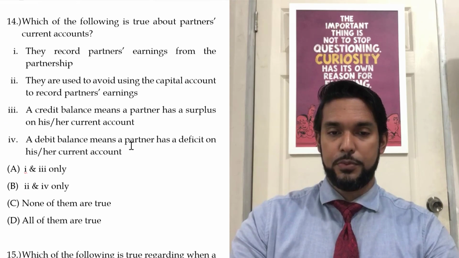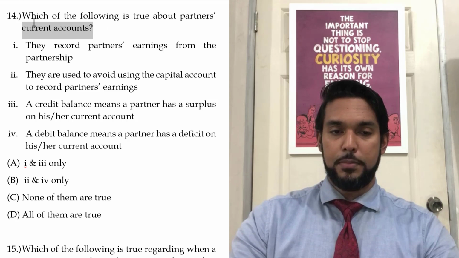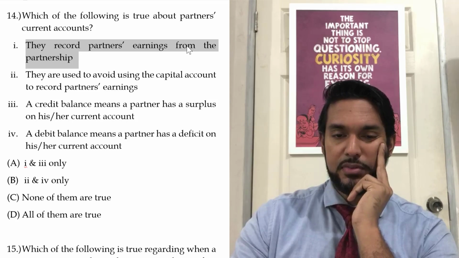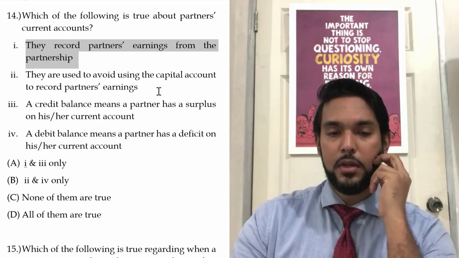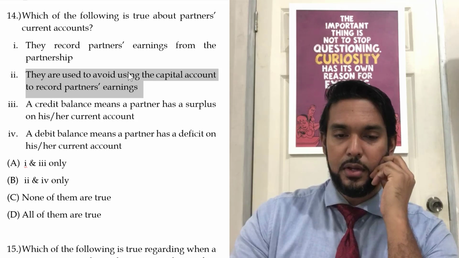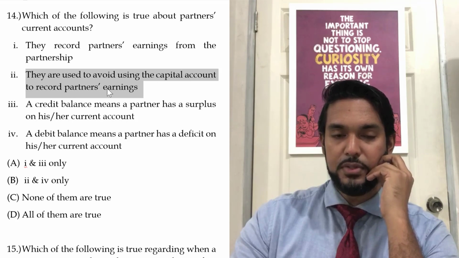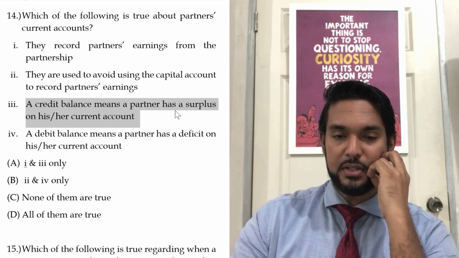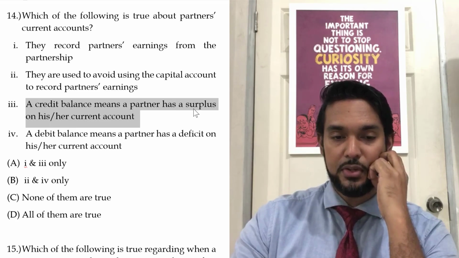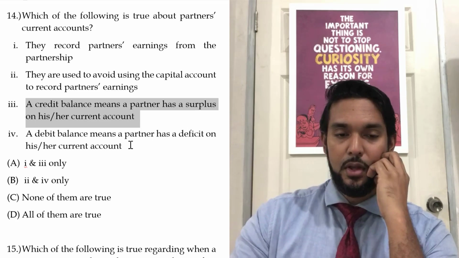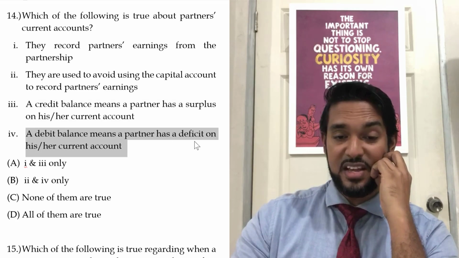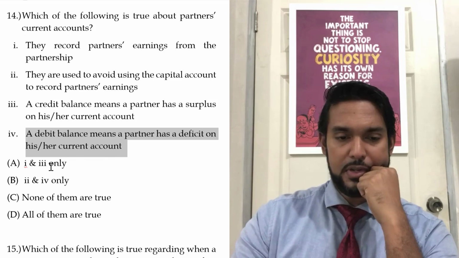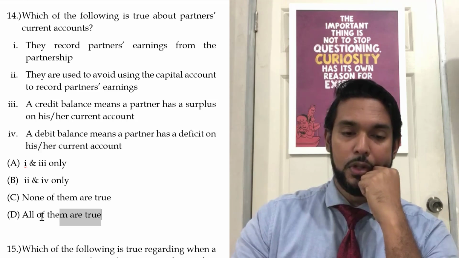Question 14. Which of the following is true about partners' current accounts? They record partners' earnings from the partnership. Yes. They are used to avoid using the capital account to record partners' earnings. Yes. A credit balance means a partner has a surplus on his or her current account. Yes. A debit balance means a partner has a deficit on his or her current account. Yes. So all four. So 1 and 3, 2 and 4, none, all.